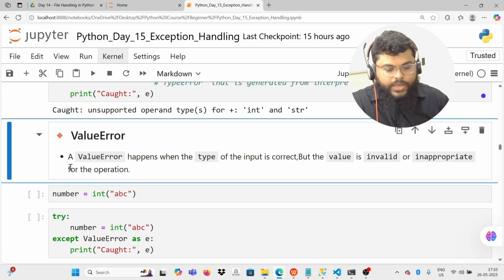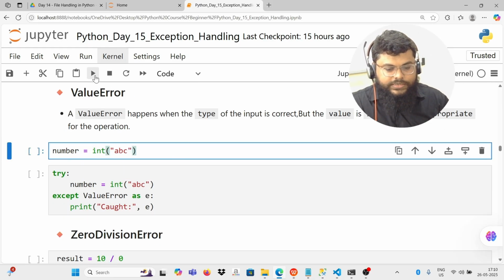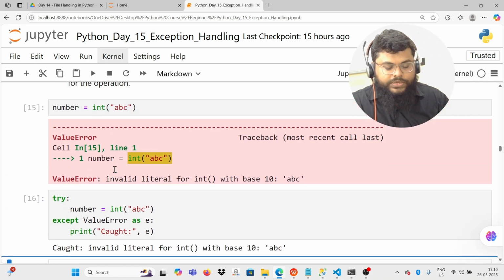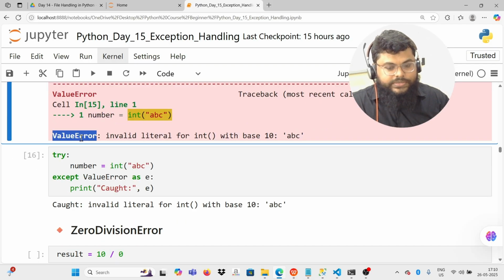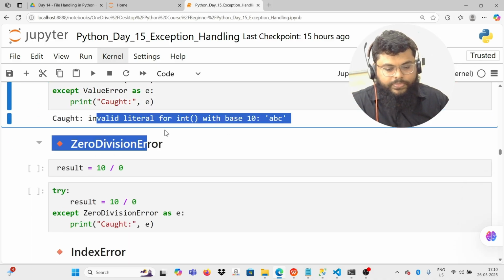Next, we have value error. So value error happens when the type of input is correct, but the value is invalid or inappropriate. So we have already seen this in the starting of the program. So what is value error? When the user inputs an incorrect value, then value error occurs. So instead of integer, he has put the string, then the value error is raised and we have caught the value error and displayed the message here.